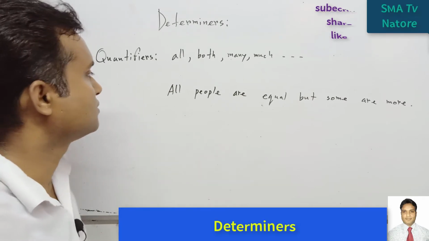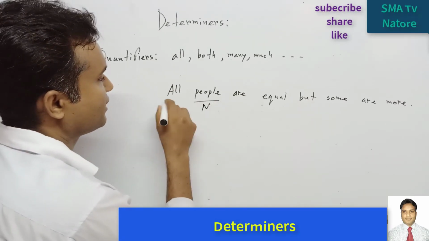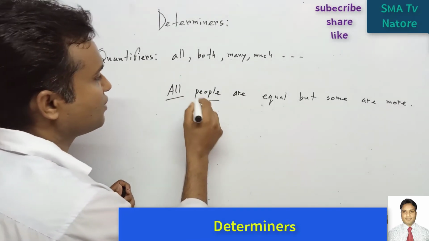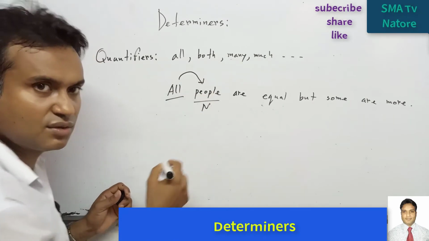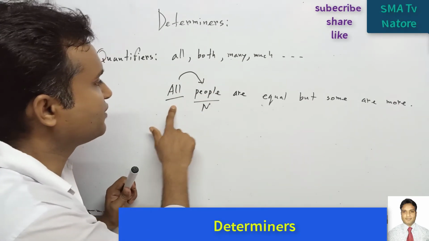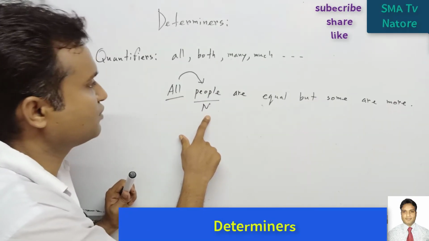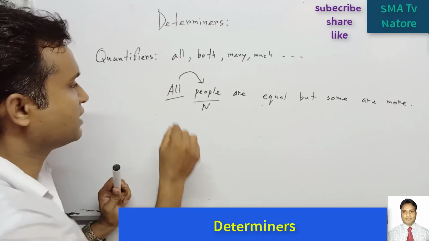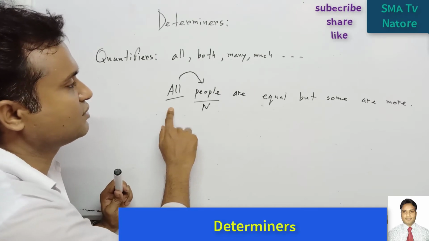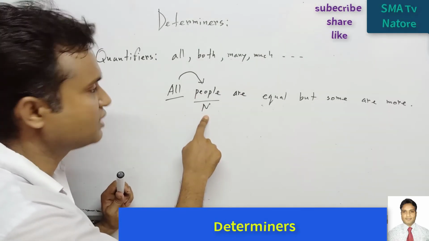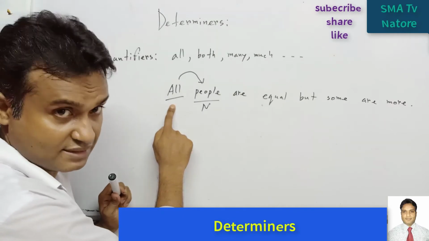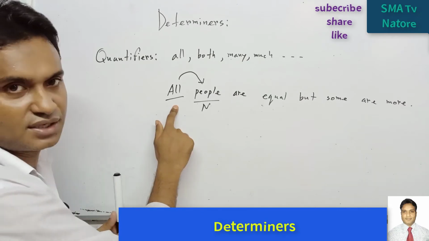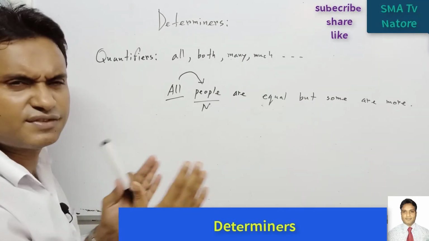So in this sentence, what happened? This is the noun and this part is quantifiers in this way. So it is noun, it is modified by this word, or this all, it is modifying these people. So here we can say that this is the determiner. So if the adjective is working to modify the noun or pronoun, then the word or the adjective is called the modifier. So this is the determiner. So modifier and determiner are very much similar.